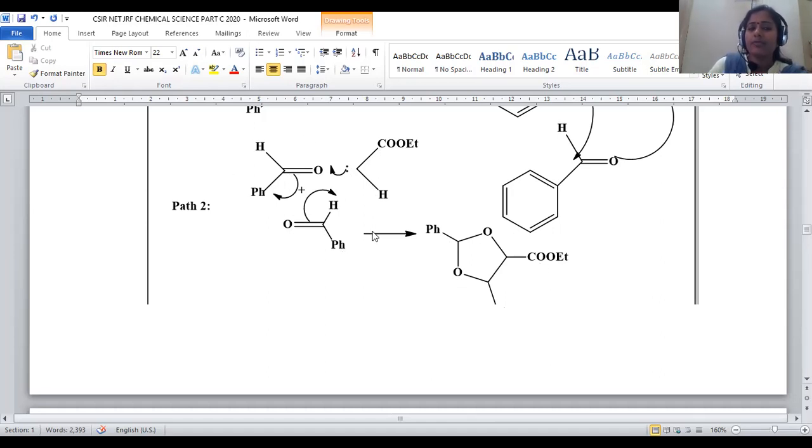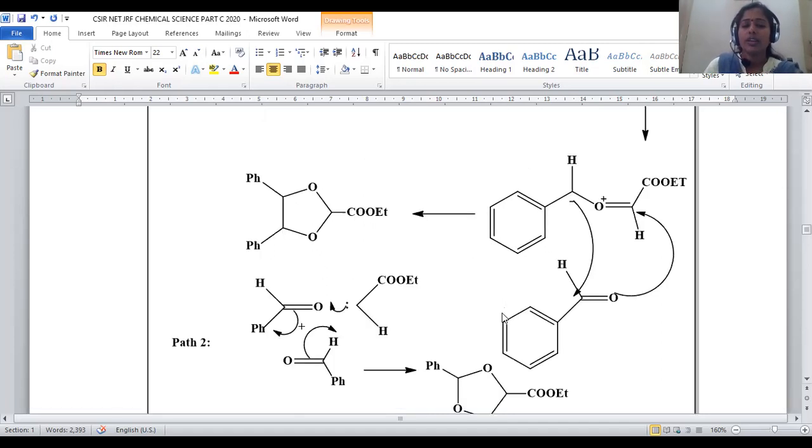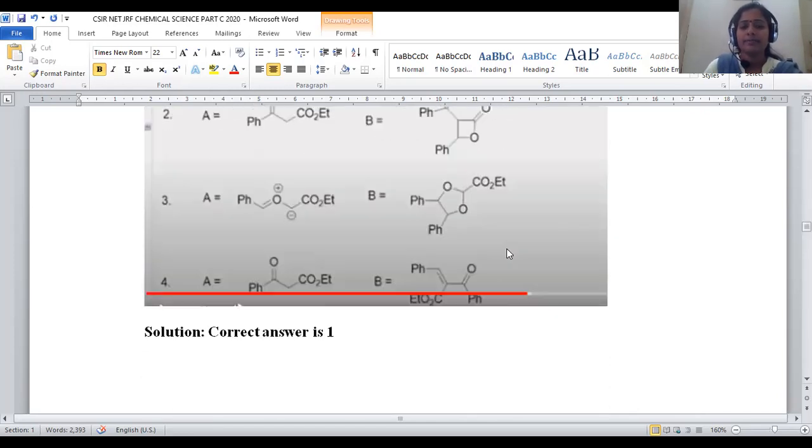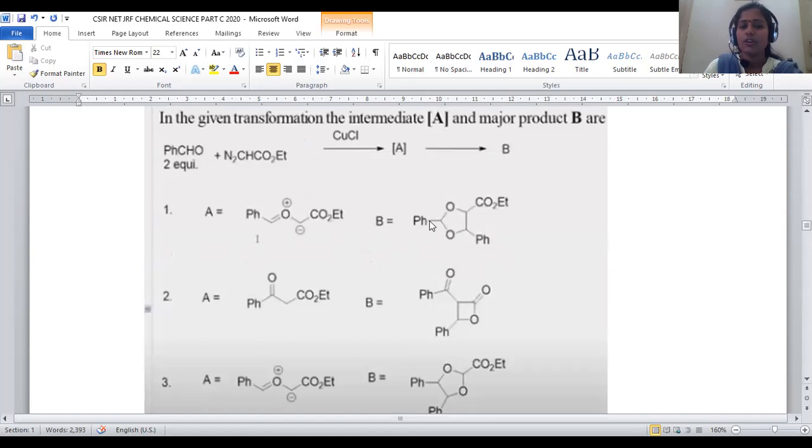This is the second method where we are treating all 3 components in a single reaction vessel, right? So in both the ways reactions are possible. Let us see where the product is. The product is there in option number 1, right?